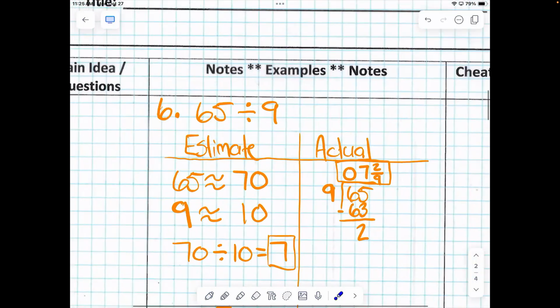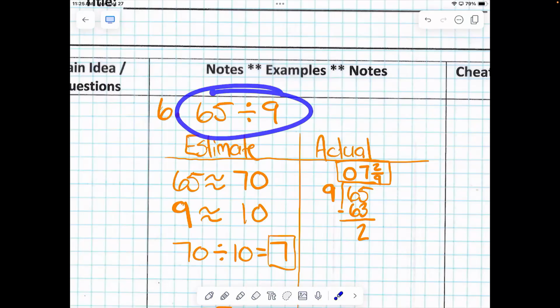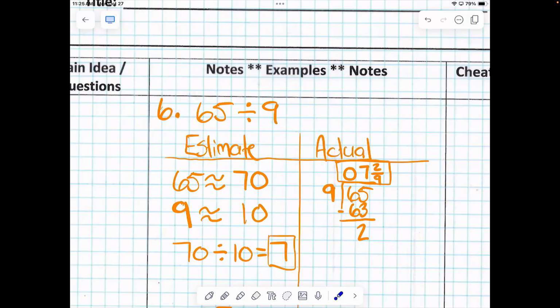Number 6. 65 divided by 9. Not a terribly difficult math problem. If you actually solved it, you would get 7 2/9, right? You guys know how to solve that using all of your math. The part that I think is trickier for 5th graders is the estimating. What we want to do is figure out our answer without showing any work and use our brain. So what we need to do is change these two numbers to friendly numbers